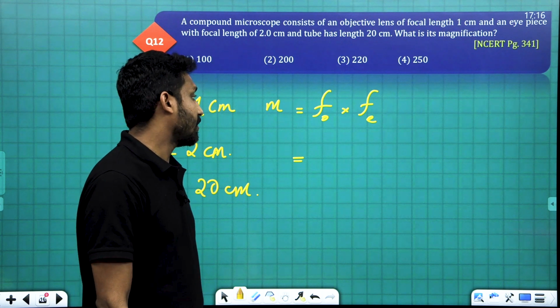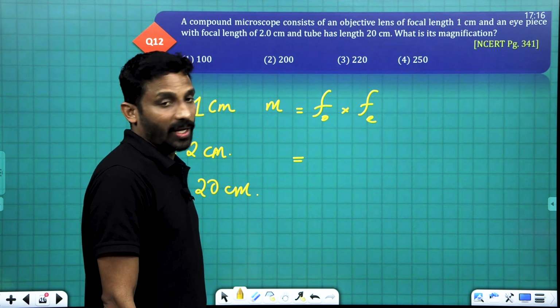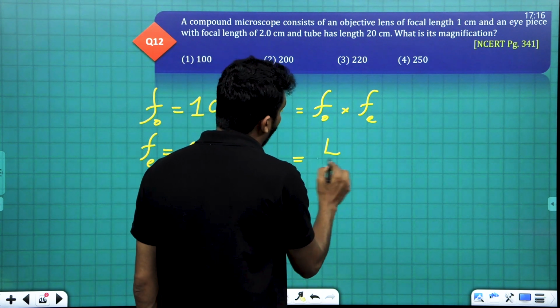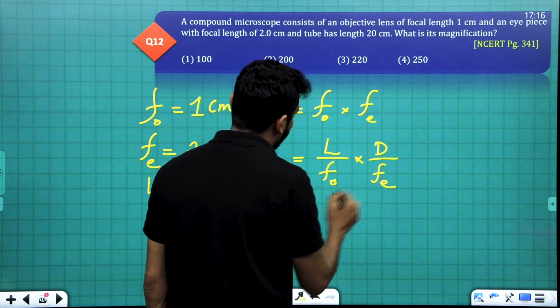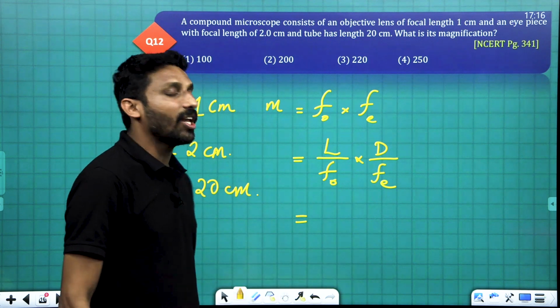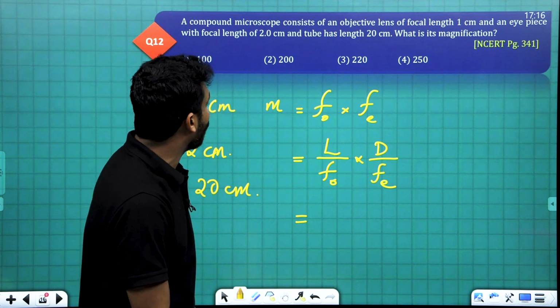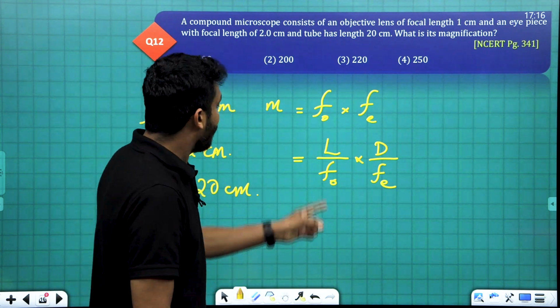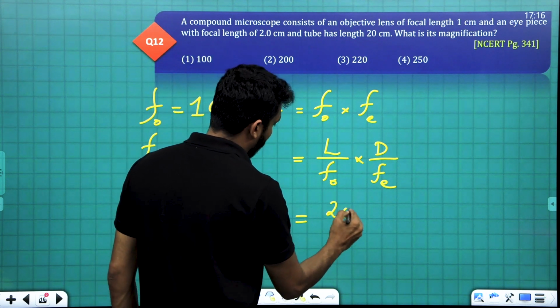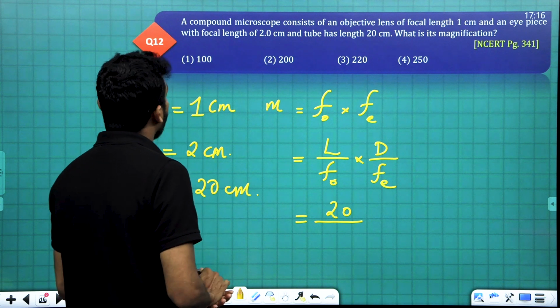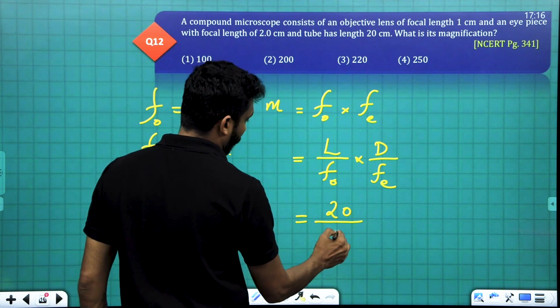Clear? Okay. This is equal to L by FO into D by FE. You studied that formula. L by FO into D by FE, the magnification of a compound microscope. Tube length L is here 20 centimeter. And the focal length of the objective is 1.